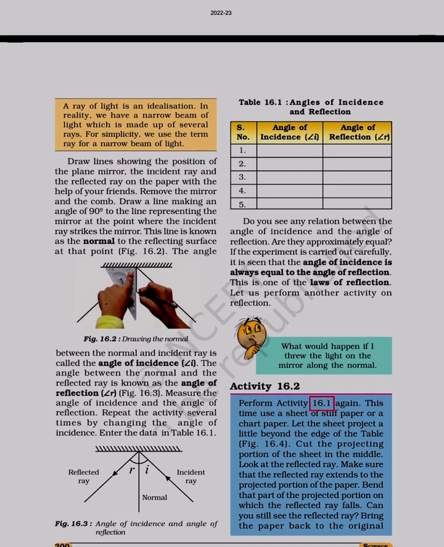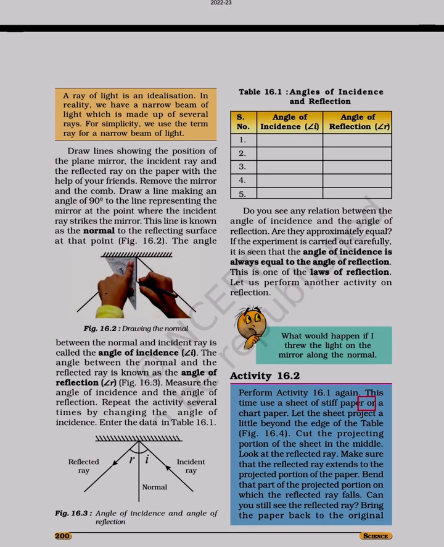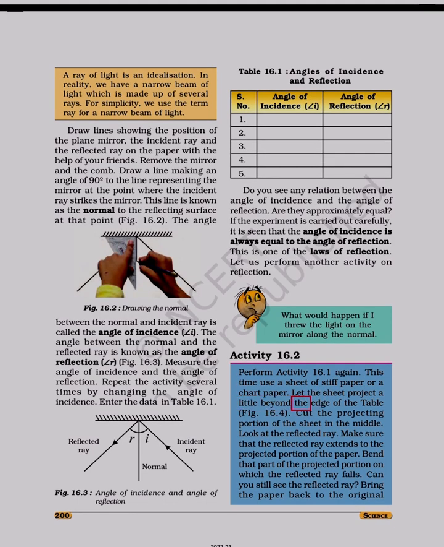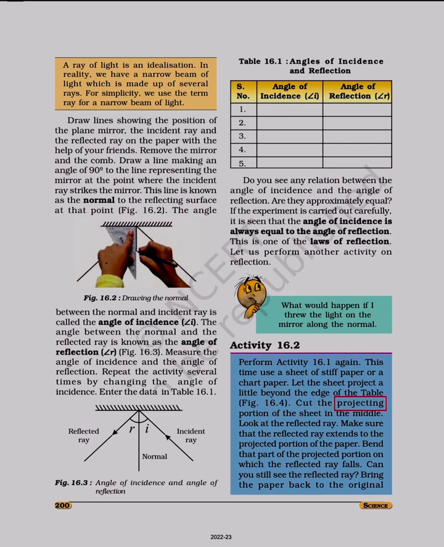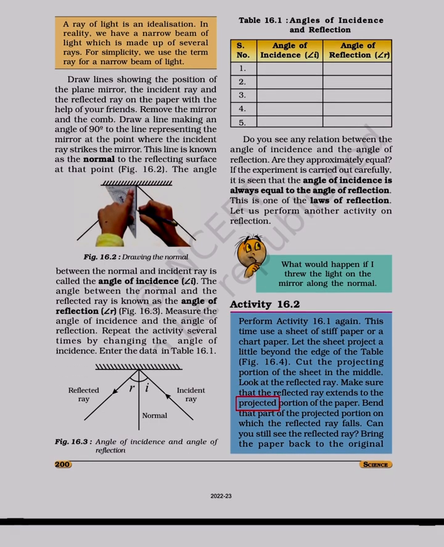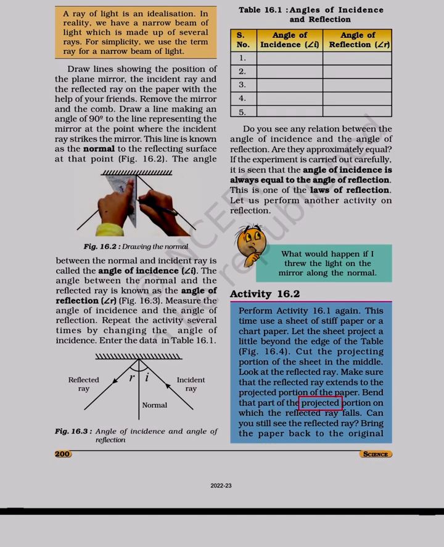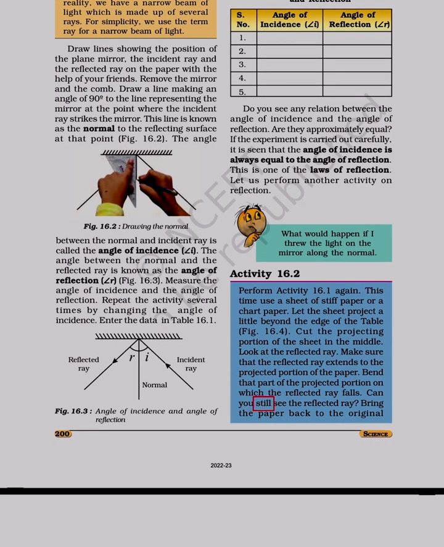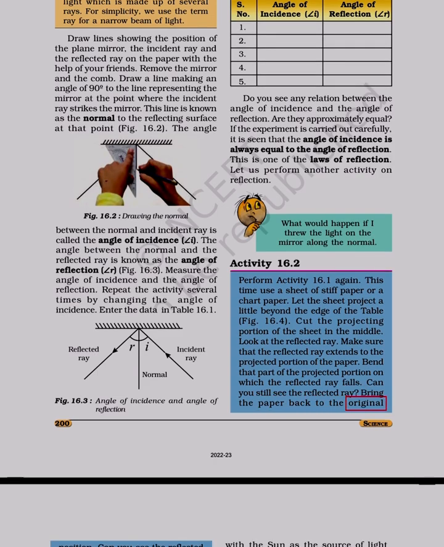Perform activity 16.1 again. This time use a sheet of stiff paper or a chart paper. Let the sheet project a little beyond the edge of the table. Figure 16.4. Cut the projecting portion of the sheet in the middle. Look at the reflected ray. Make sure that the reflected ray extends to the projected portion of the paper. Bend that part of the projected portion on which the reflected ray falls. Can you still see the reflected ray? Bring the paper back to the original.